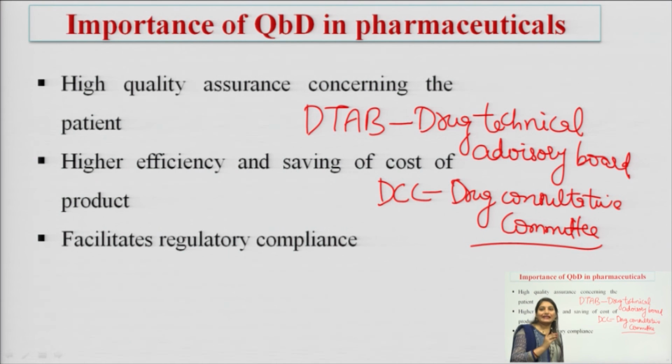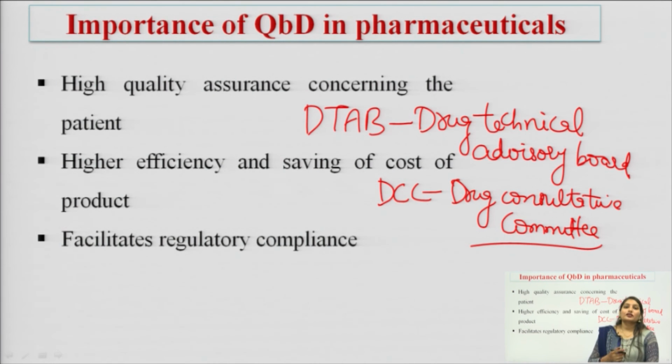Okay. So, ICH, WHO, CDSCO, EU and US FDA, these are all regulatory agencies that facilitate certain regulatory compliances, and these compliances are mandatory for every organization to follow to ensure the quality of the pharmaceutical product. Okay. So, with the help of the QBD approach, we can maintain the quality of the product.